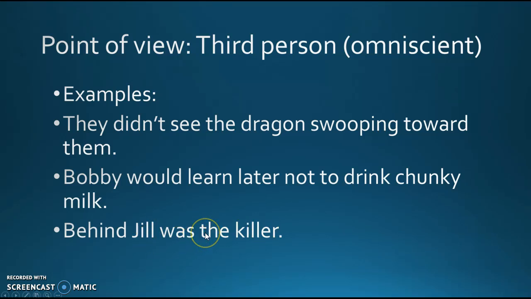So there are your four different points of view. I would strongly suggest that you really get these down. And again, the key point that I really want to get across about all of this is whichever point of view you're going to write from, you just need to be consistent. Okay, if you're going to write first person, stick with first person. If you write second person, so on and so on. Often the point of view will deal with what kind of story you want to tell. And that's something we're going to be getting into in the next few weeks in this class.